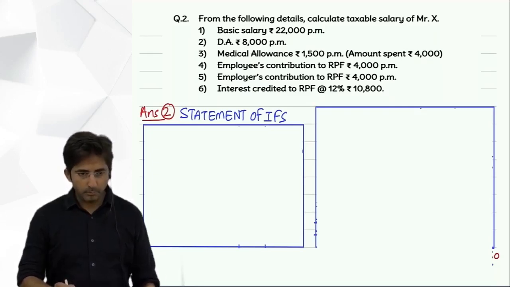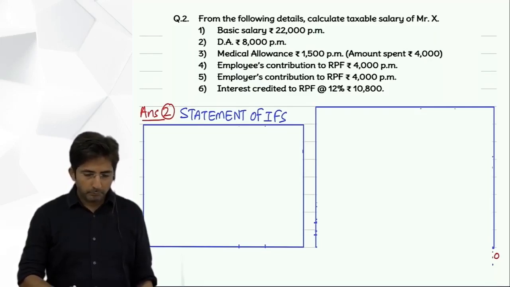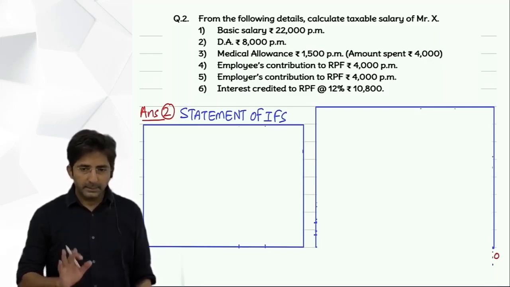Ready? Question number 2. Keep this statement ready.